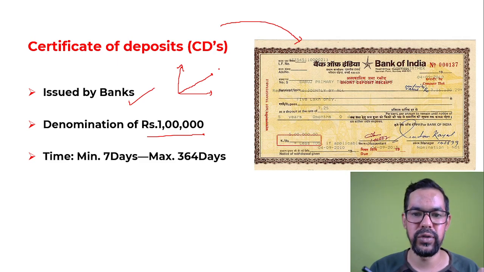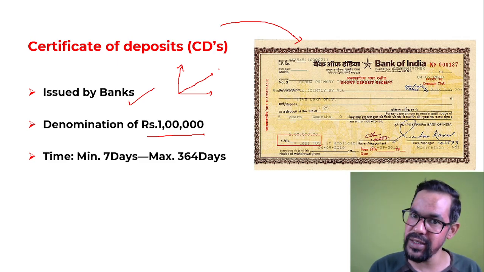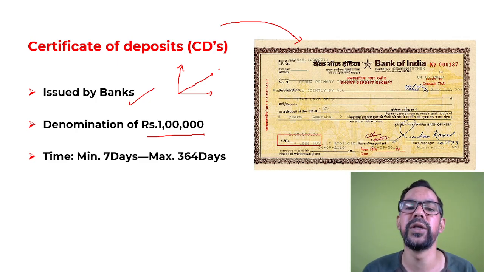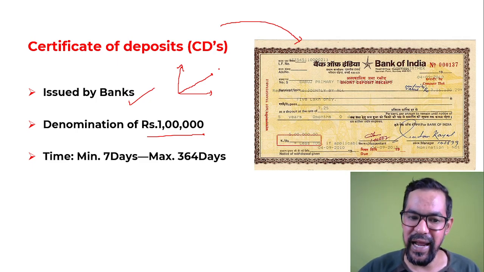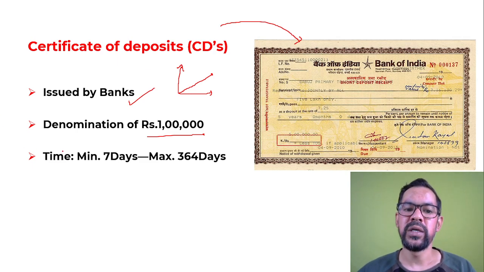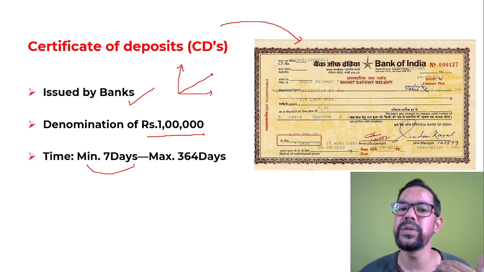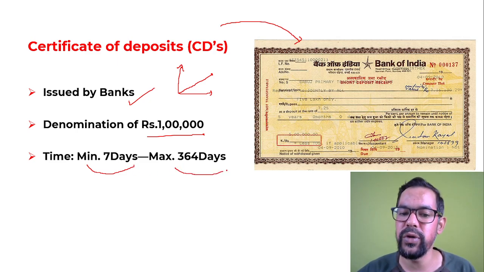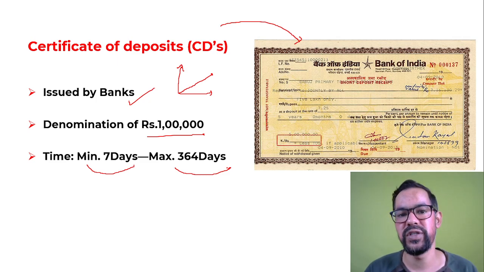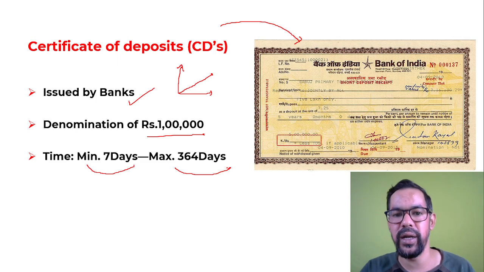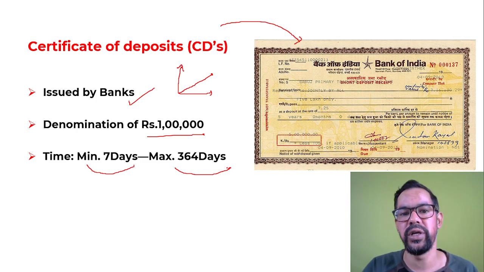Even in the return, you'll get more than treasury bills but less than commercial paper. As for the time duration, certificates of deposit issued by banks are generally issued for a minimum of 7 days and a maximum of 364 days. In between, they can issue for any time duration. It can be 100 days, 200 days or 300 days.